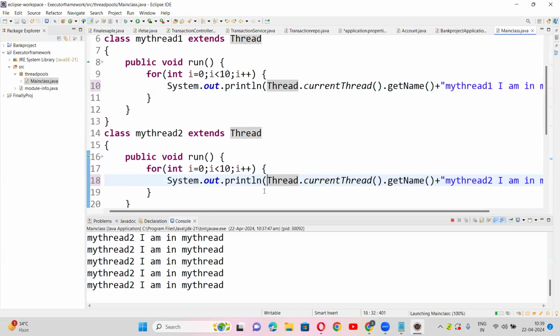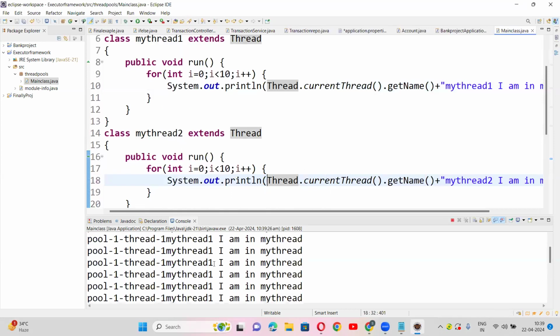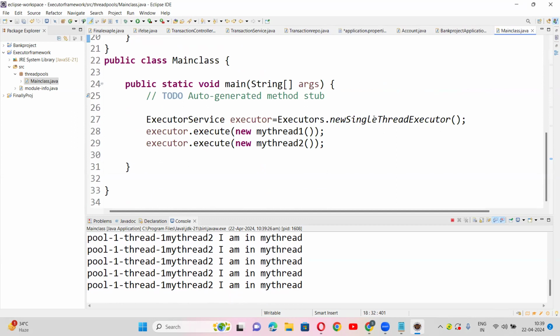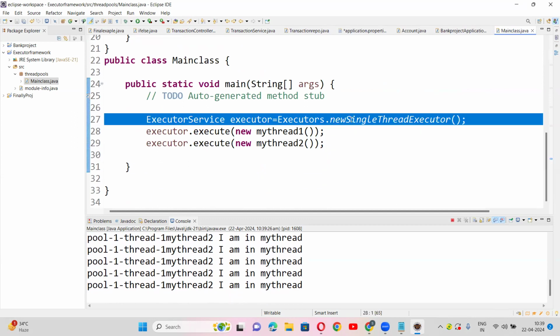Why will it give the same thread name? Wait, I'll tell you. See, pool thread one, pool thread one, pool thread one. See, pool one, thread one, pool one, thread one. Okay? See, because I told you, this is an object of newSingleThreadExecutor. It won't create multiple threads.